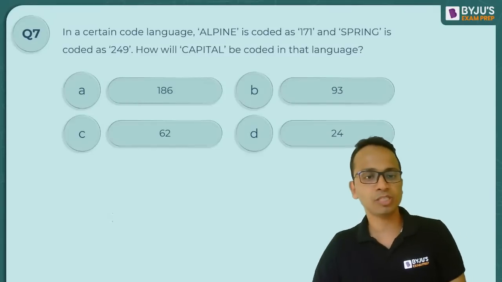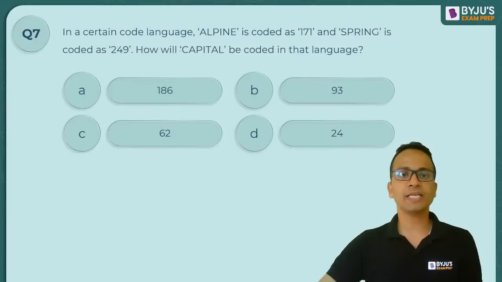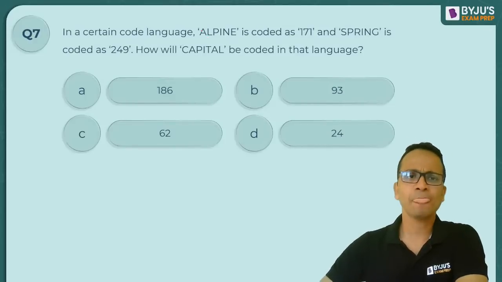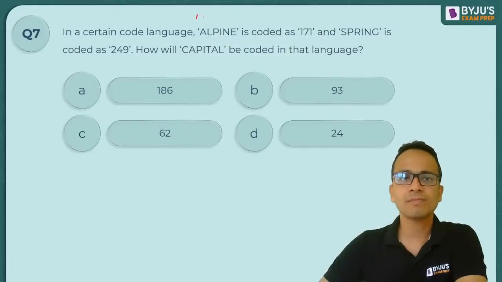मेरे को हर type का option आ रहा है. चलिए check करते हैं. Alpine. Now Alpine, I'll write the number equivalents. A is 1, L is 12, P is 16, then 9, then N is 14, and E is 5.